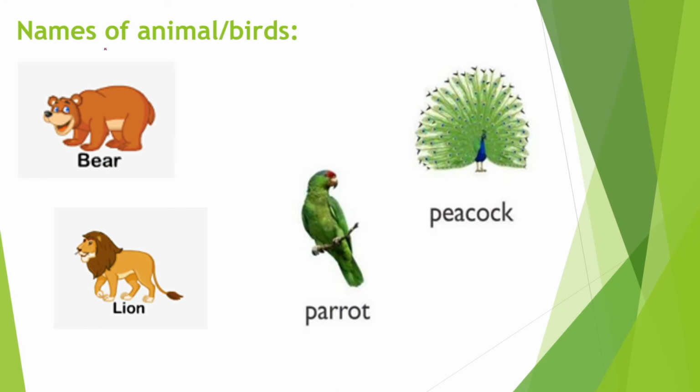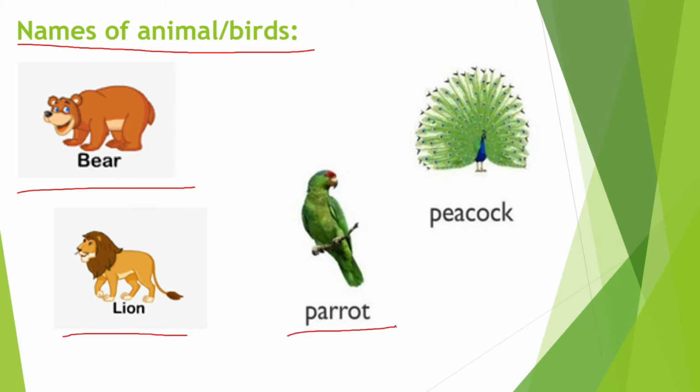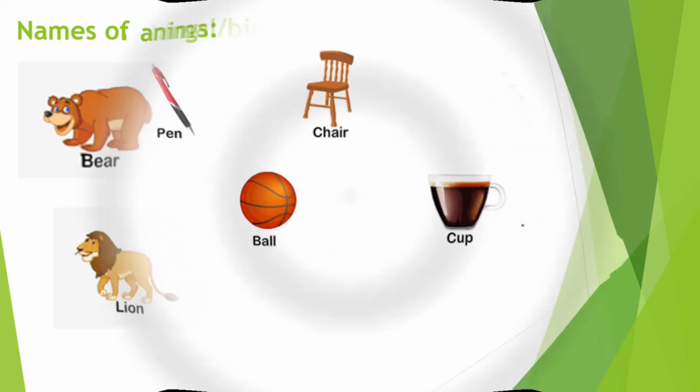And here we have, children, names of animals and birds. Like this is a bear, this is a lion, this is a parrot, this is a peacock, right? So all the animals and birds have names, and names of those animals and birds are called naming words of animals and birds, right? Let's have some more examples.